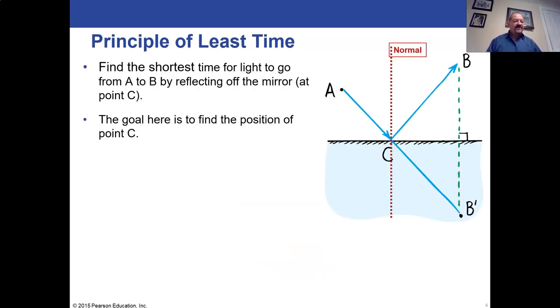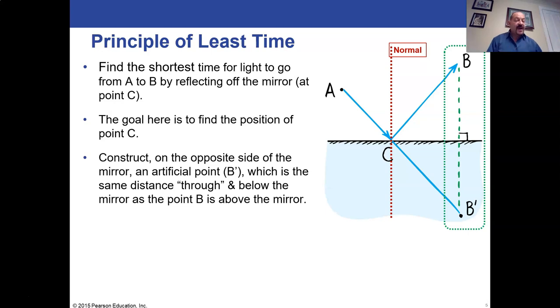So if we want to find the shortest path from a reflection, we make believe that there's no reflection, that it's going straight on through the mirror or the glass or whatever we're talking about. And so if A is the point of the source of light and B is where the light is going to be detected, what you do is you draw a little diagram that has your surface of reflection, and then you draw a line from point A to a made-up point B prime.